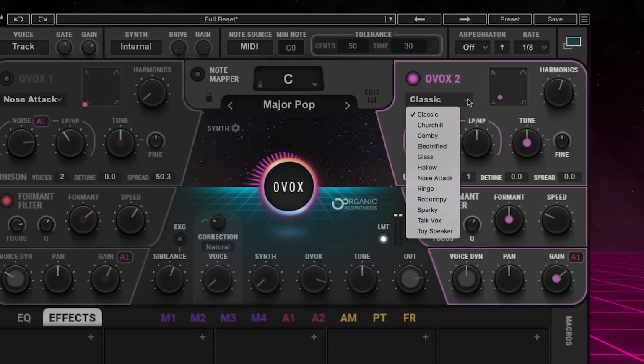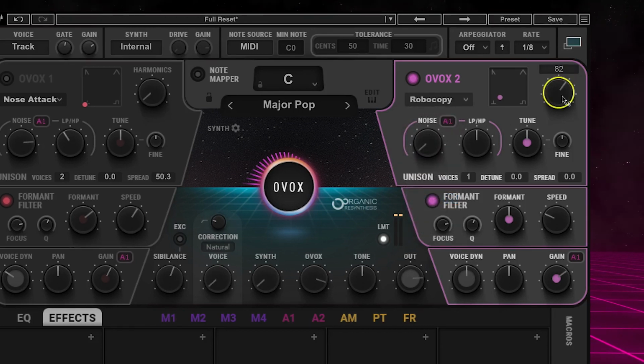For the next layer, I went with the Robocopy filter for OVOX 2, opened up the harmonics, and then dragged the shape over to give it a more square wave sound.